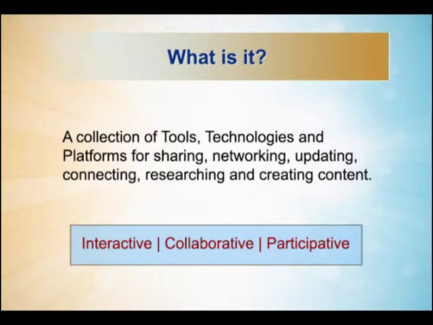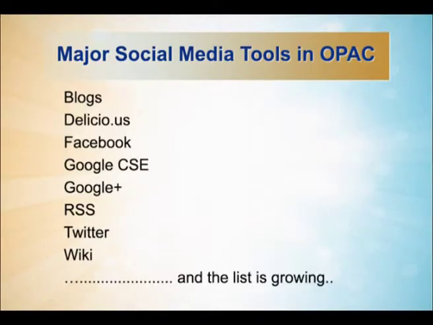When I say Web 2.0 tools, it's a collection of tools, technologies and platforms which are making library services interactive, collaborative and participative. Now what are the major social media tools which can be utilized in OPAC? That can be blogs, Delicious for social bookmarking, and Facebook as a popular social networking tool you can integrate with the library OPAC, and it has a two-way benefit.